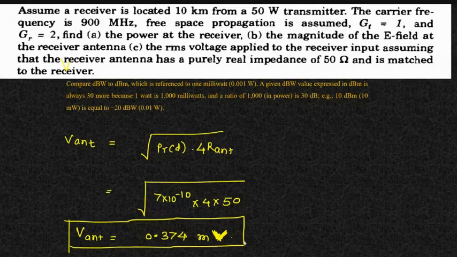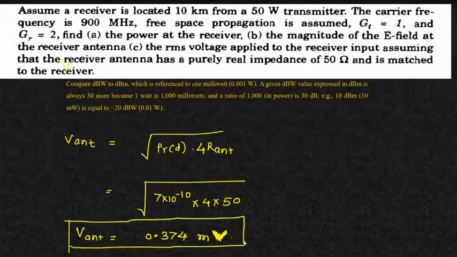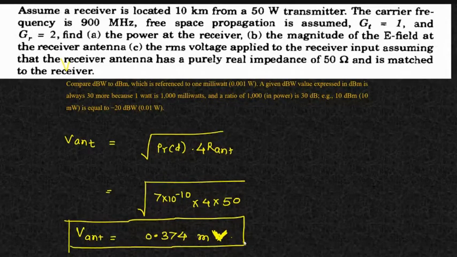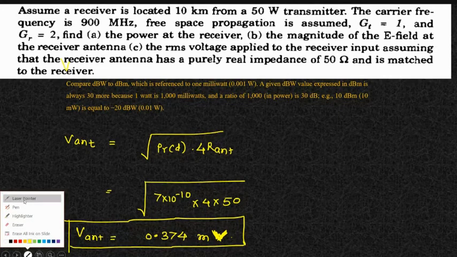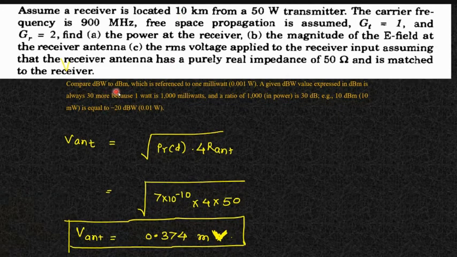So this was a bit tricky problem, because it includes all the formulas in that. It needs the electric field intensity, it needs the antenna voltage, it needs the received power in dBm and dBW. So I have given here one note which says compare dBW with dBm with reference to 1 milliwatt.